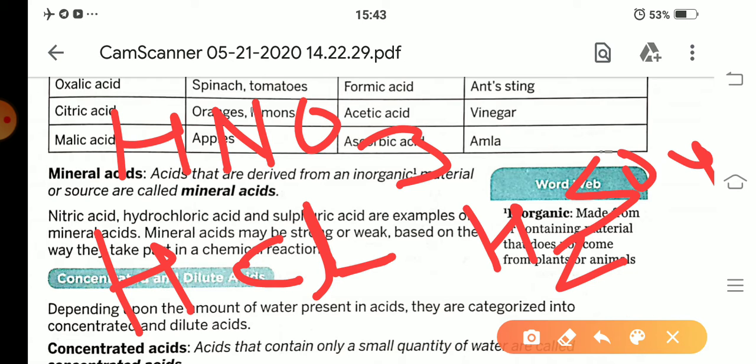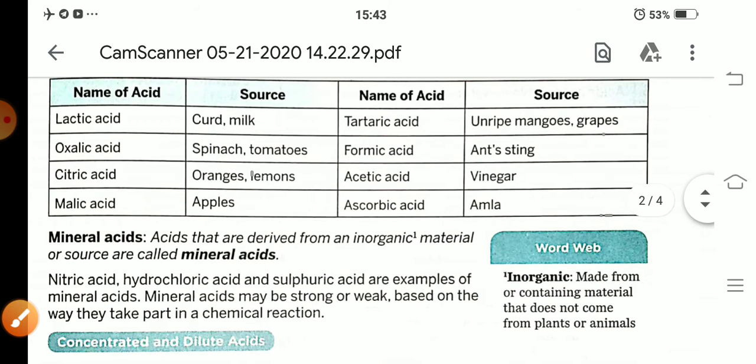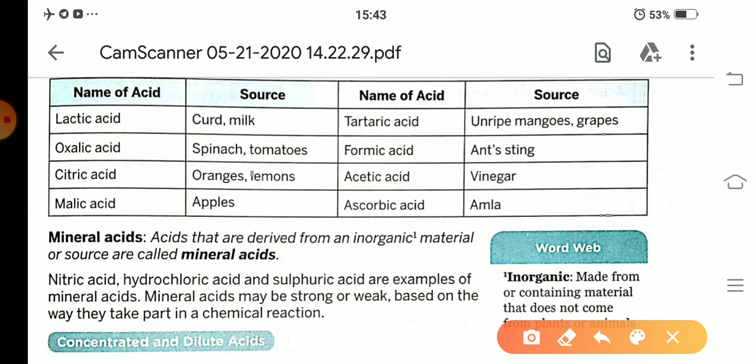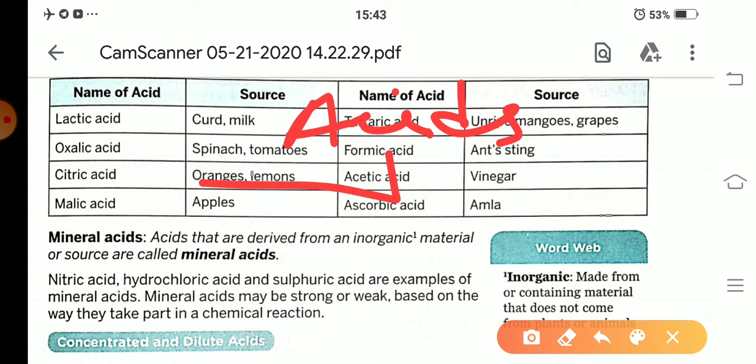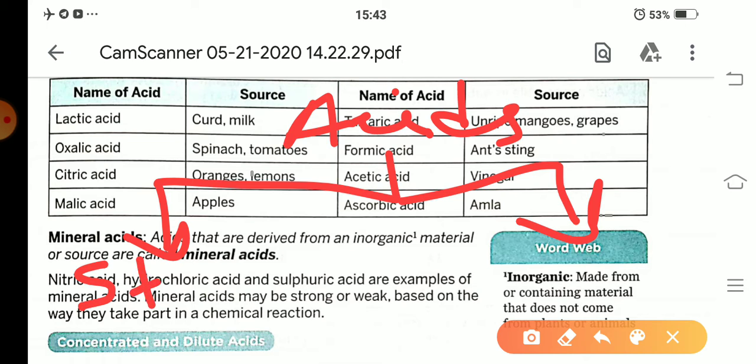Students, also, acids are classified into two types, generally in higher classes, means class 10th. First is a strong acid and second one is weak acid.